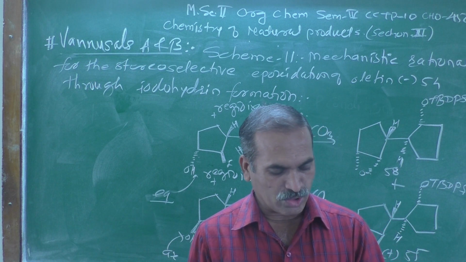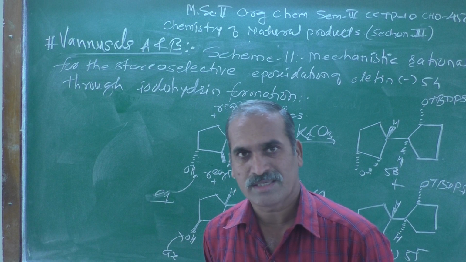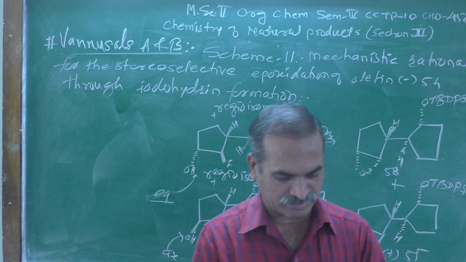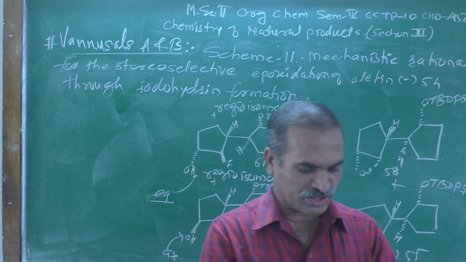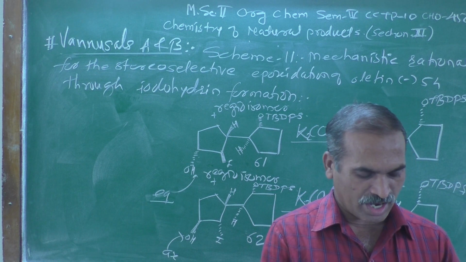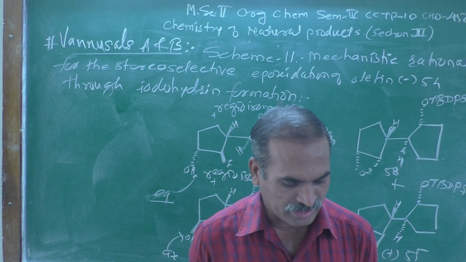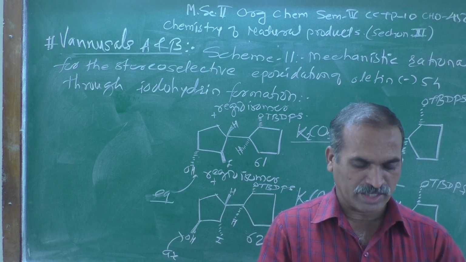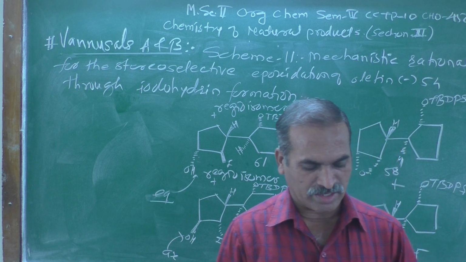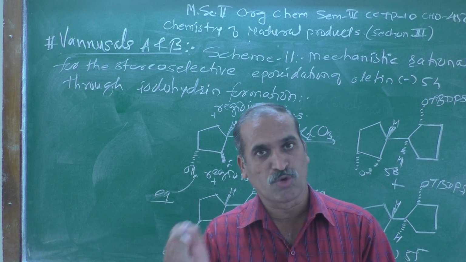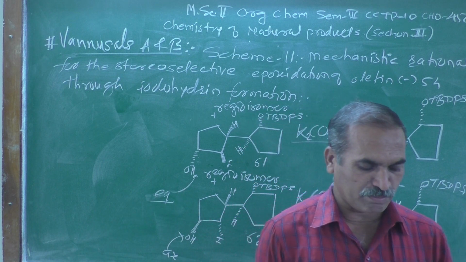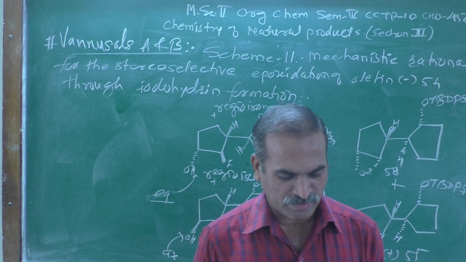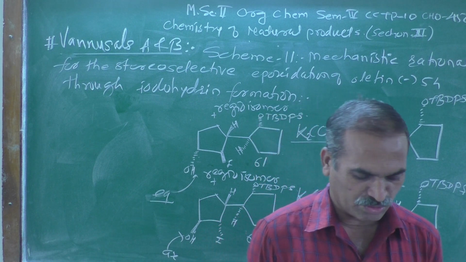Proceeding through iodohydrin formation, C61 and 62, which is represented in scheme number 11, this two-step procedure involves reaction of the olefin with NIS in the presence of H2O, followed by treatment with K2CO3, and resulted in the stereoselective formation of epoxide plus 55 in a 91% yield, approximately 9:1 diastereomers.